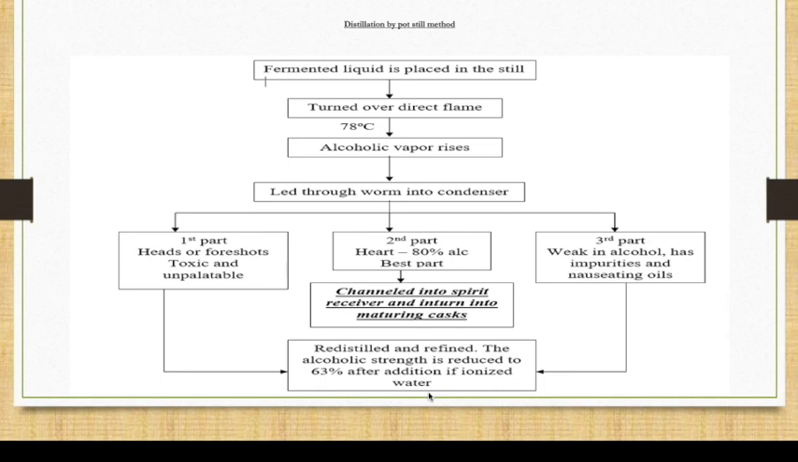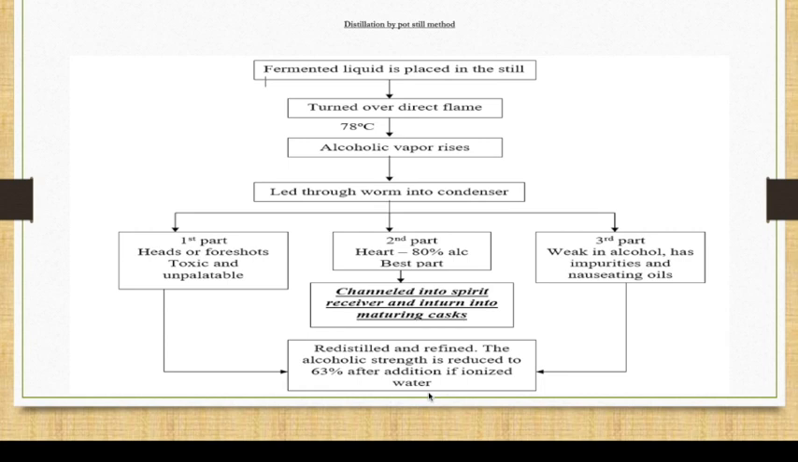The second one is the best part, you keep it aside, and the third part is again sent back for the same process again. So again the liquid is heated to 78 degrees Celsius, then the vapor rises, and out of that you get heads, hearts and tails. So the third one can be sent back for redistillation.